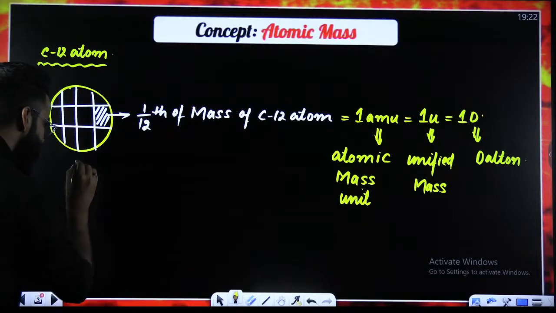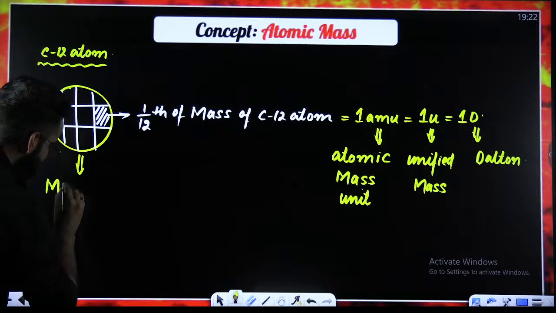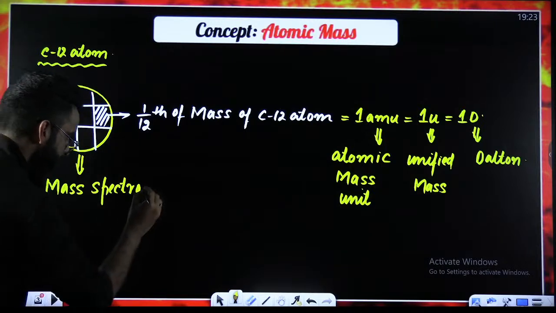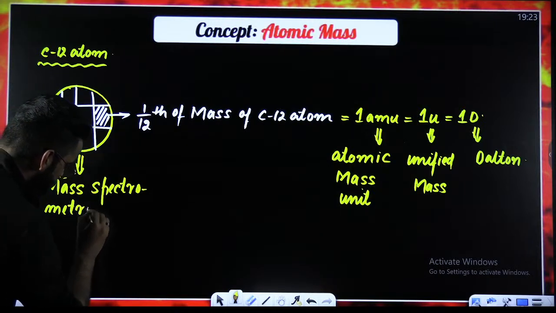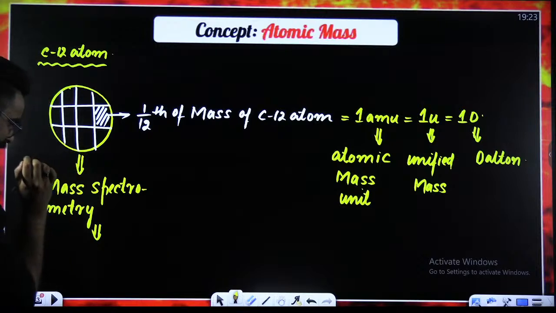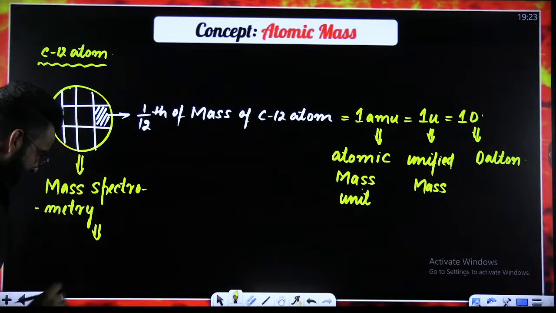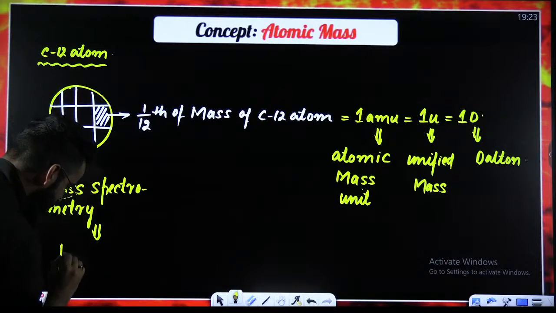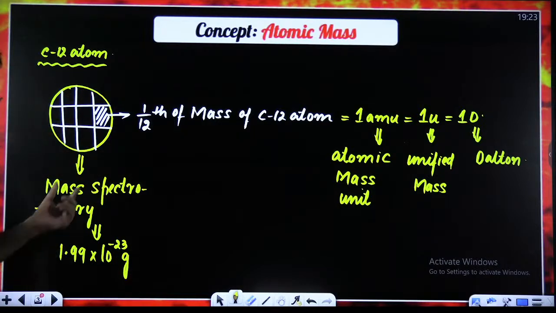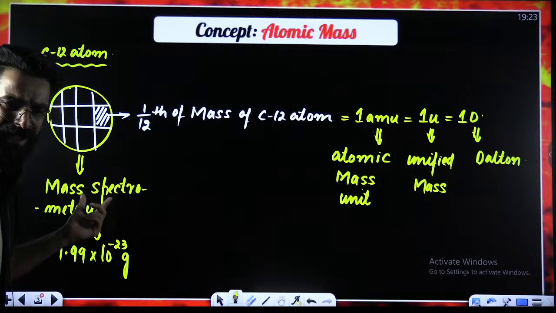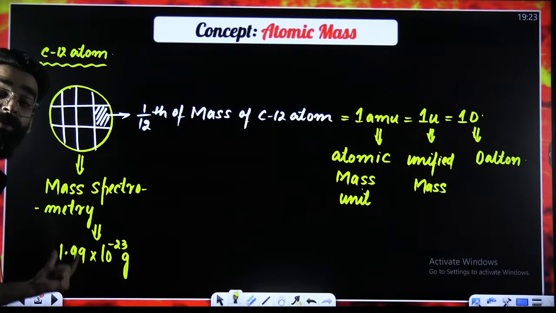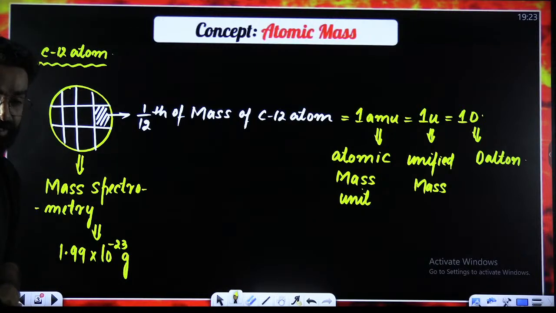What scientists exactly did, they used a technique called mass spectrometry, with the help of which they calculated the mass of the whole carbon 12 atom. And the mass of the entire carbon 12 atom came out to be 1.99 into 10 raised power minus 23 grams. So a technique called mass spectrometry was used, and the mass of the entire carbon 12 atom was found out to be 1.99 into 10 raised power minus 23 grams.